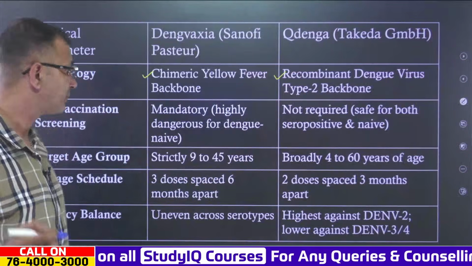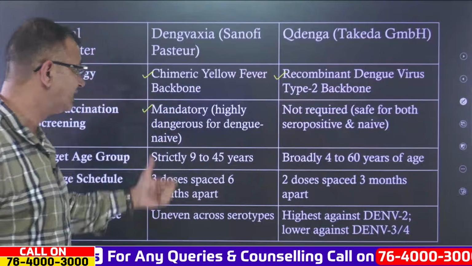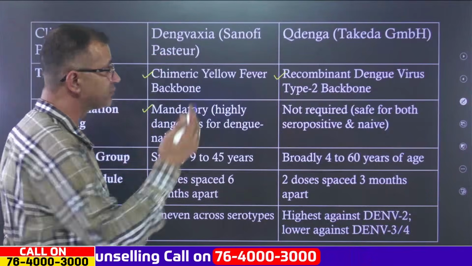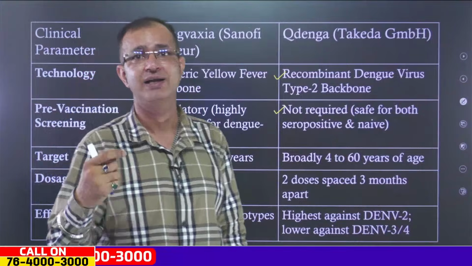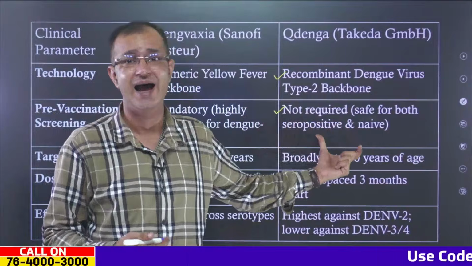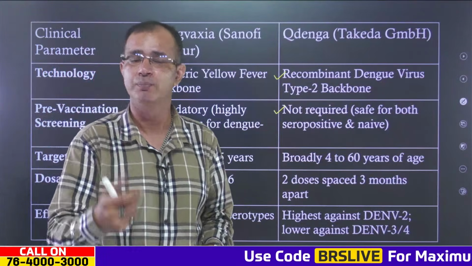When it comes to pre-vaccination screening, it is mandatory for the existing vaccine, and it is highly dangerous for dengue-naive people. But Qdenga does not require any pre-vaccination screening, and it is safe for both seropositive and naive people.